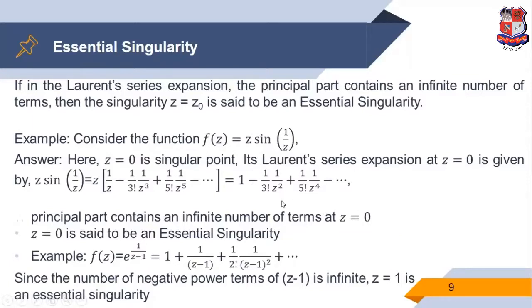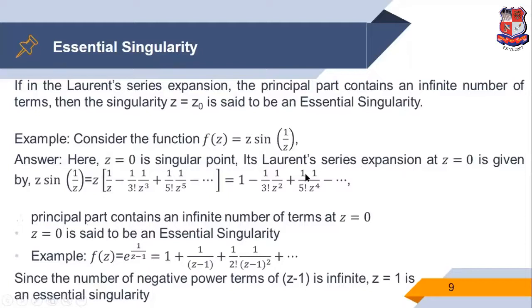That means this is the principal part, and it has an infinite number of terms at the point z is equal to 0. Therefore z is equal to 0 is said to be an essential singularity.